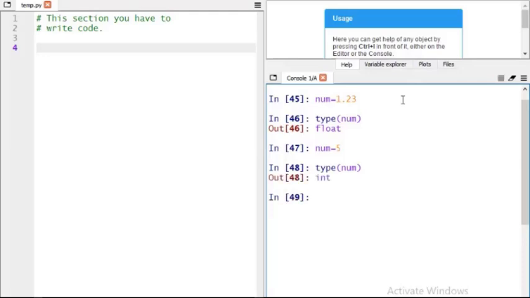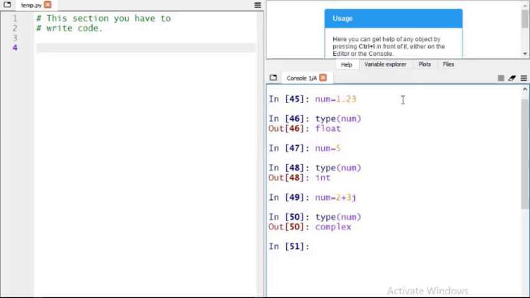We also have complex data. How do we represent a complex number? num equal to a plus bj. This is the actual format to write complex data. Here we are overwriting again, num equal to 2 plus 3j. This is how we get complex data. If I use type(num) again, then I get the complex class as output. In a complex number, we have a real part plus an imaginary part.